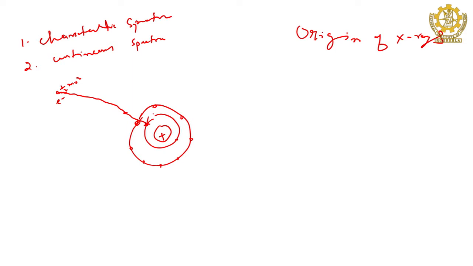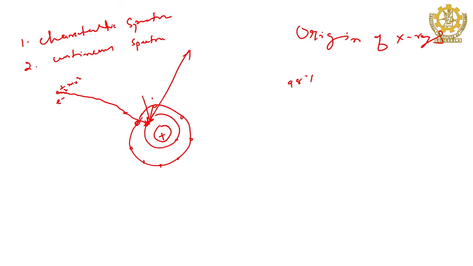Let this be one of the atoms of the target. Then what happens here? If the energy is sufficient to knock out this electron, then it will knock it out, because the binding energy is very high, since the atomic weight is very high. It will knock out the electron from the innermost part of the atom. As a result, to fill that vacancy, electrons have to come from the higher orbits. Of course, keep in mind that 98% of the energy is generated as heat, and only 2% goes to X-ray, may it be characteristic or continuous.